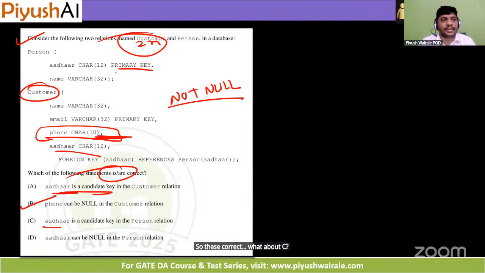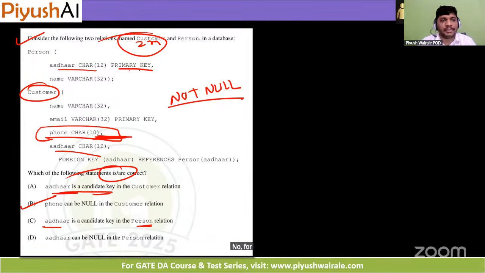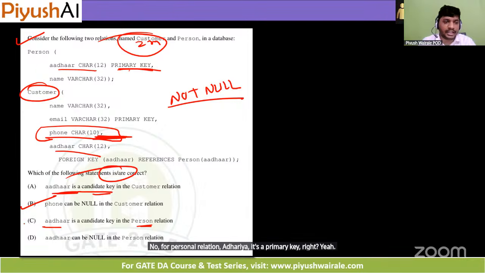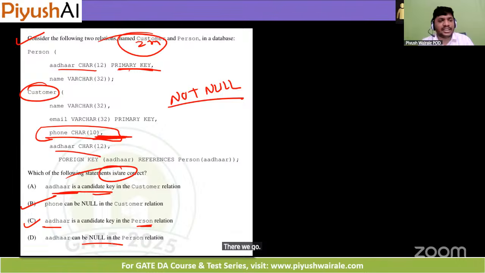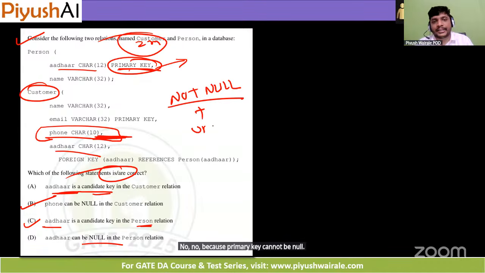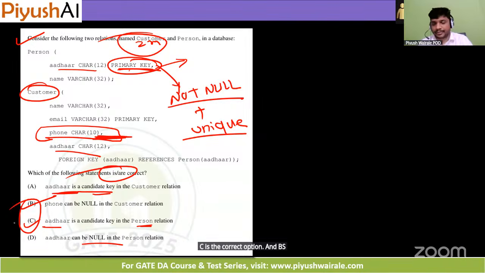Aadhaar is a candidate key for person relation. For person relation, Aadhaar is the primary key, right? Yes, for person, yes. This can be correct. A primary key can be a candidate key. Aadhaar can be null in person relation. Is this true? No, because a primary key cannot be null. It is a not null plus unique constraint, right? C is the correct option. C and B are the correct options.